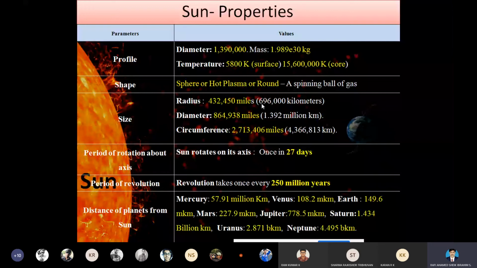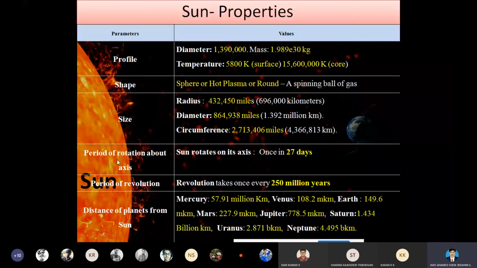In terms of diameter, 1.392 million kilometers. In terms of circumference, 4,366,813 kilometers. So these are the parameters for the size of the sun in terms of radius, diameter, and circumference.